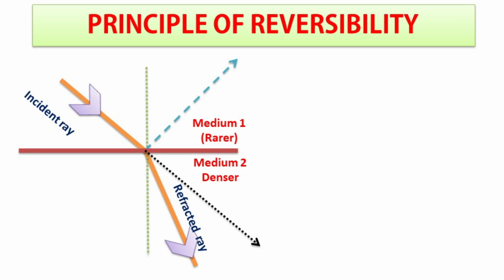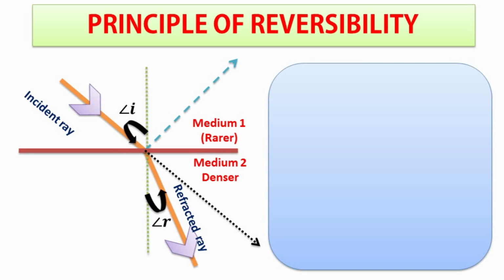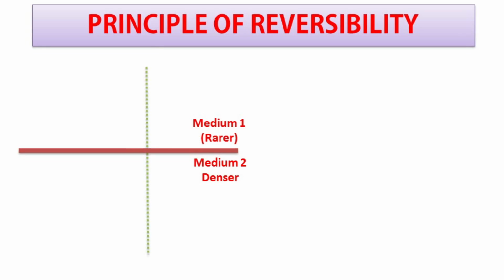Let us mark angle of incidence and angle of refraction as angle I and angle R. Now refractive index of second medium with respect to first medium is equal to sin I divided by sin R. Mark this equation as equation number 1. Now, if in the same medium light travels from medium 2 to medium 1 at an angle of incidence equal to angle of refraction.